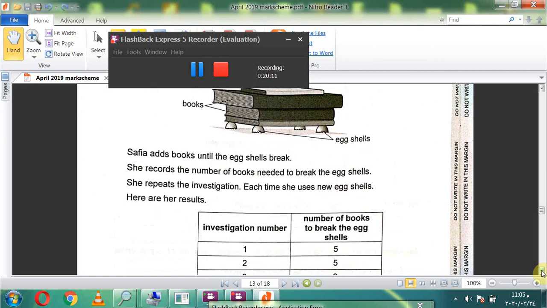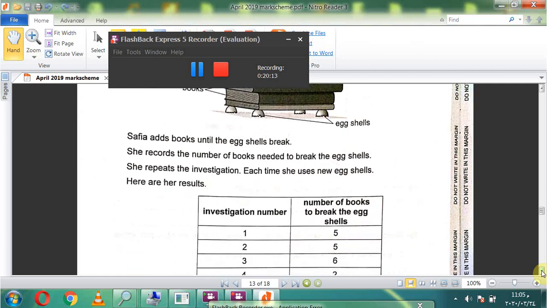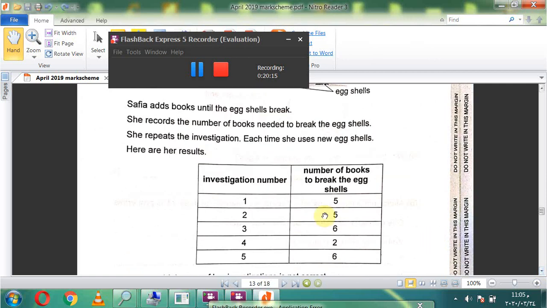Here are her results. Investigation number 1, number of boxes to break the egg shells: 5. Investigation number 2, 5 also. Investigation number 3, 6. Investigation number 4, 2. Investigation number 5, 6.